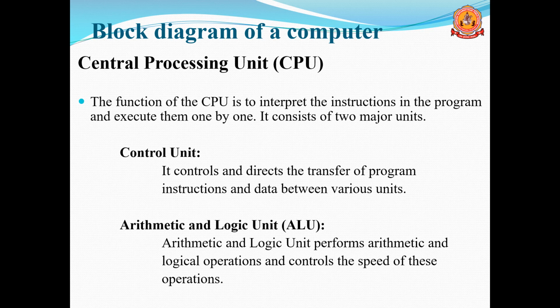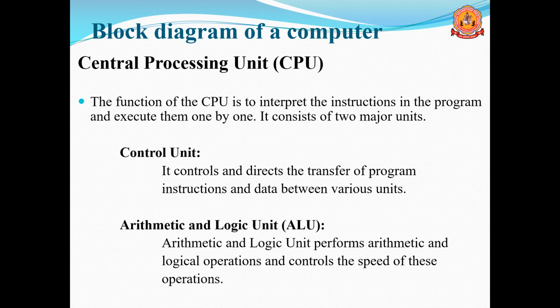It controls the overall operations: when data should be transferred from the input device to the CPU, when data should be transferred to output devices, or when instructions should be transferred. That is the control unit.